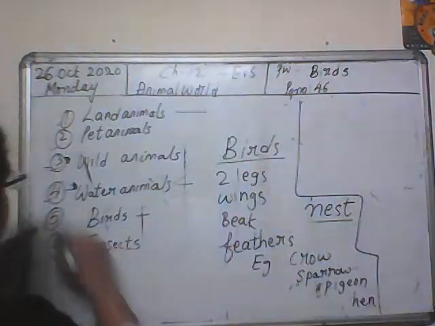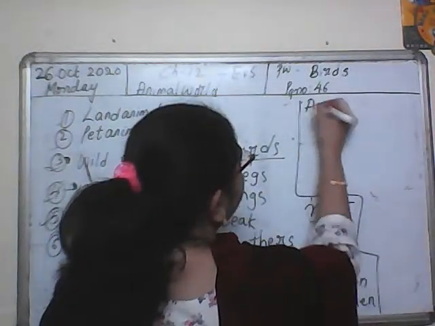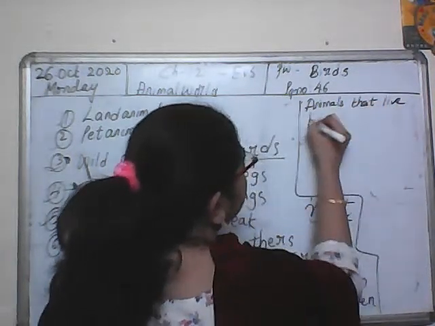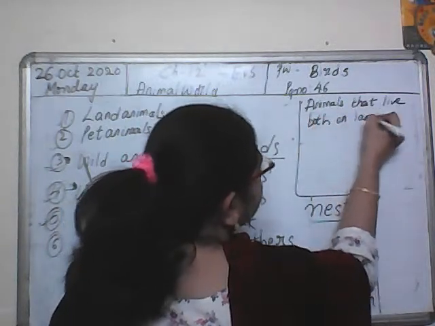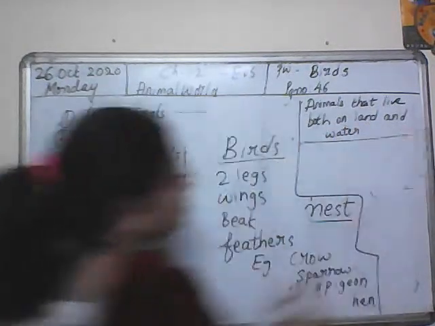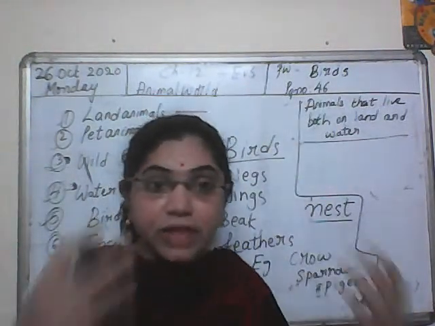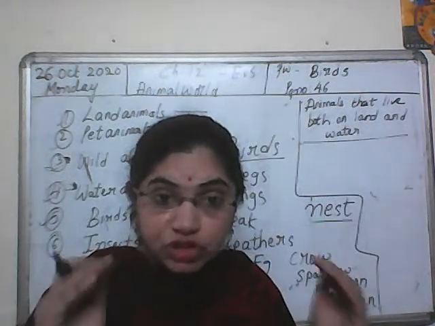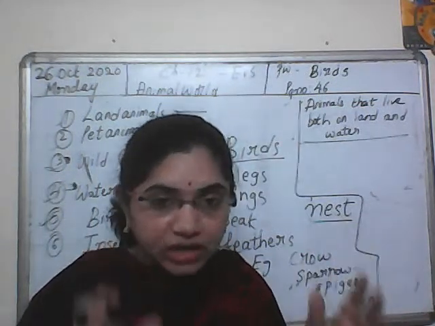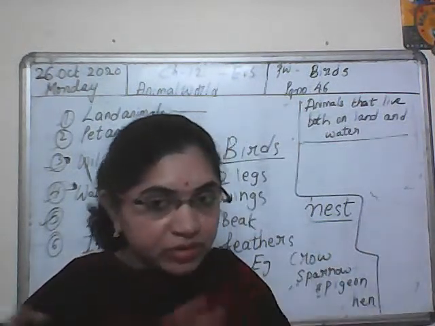Now lastly, this bird topic is also done. We will discuss animals that live both on land and water. There are some animals which live both on land and water. ऐसे कुछ animals हैं जो land में भी रहते हैं और even पानी में भी रहते हैं.